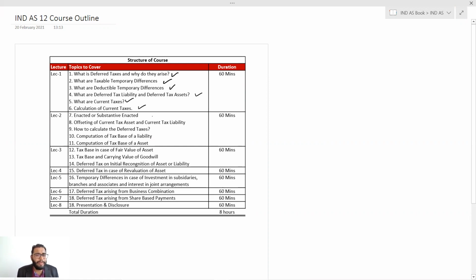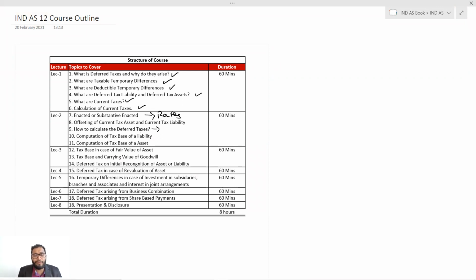In the next lecture, what we will see is the substantively enacted rates for the calculation of current tax, offsetting current tax asset and liability, calculation of deferred taxes, and detailed calculation of deferred taxes with respect to each item of the balance sheet and P&L. So there are multiple items in the balance sheet and P&L. I will also explain the detailed concept about liabilities, and how liabilities impact deferred taxes.